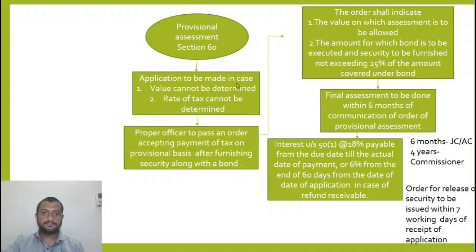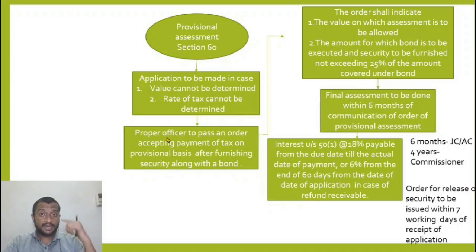as per Section 60. Even if I'm unable to determine the rate of tax, let us say there is a dispute regarding whether this product has to be classified under 18% or 12%. That is the dispute that is going on. But very soon a court judgment is awaited from the Telangana High Court saying what rate is applicable for this product. In that case also I will make an application for provisional assessment, because I cannot wait till the court gives a decision. So I make an application for provisional assessment.